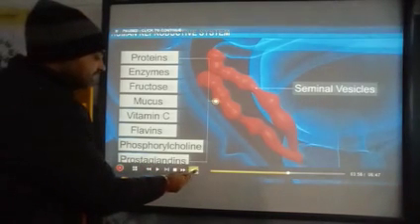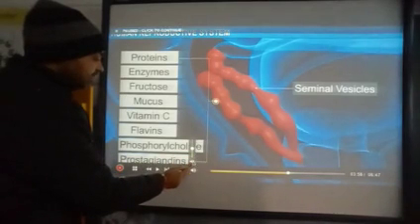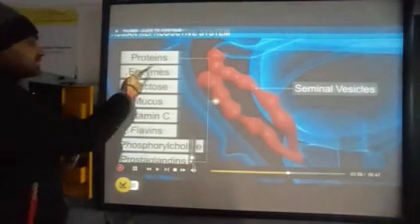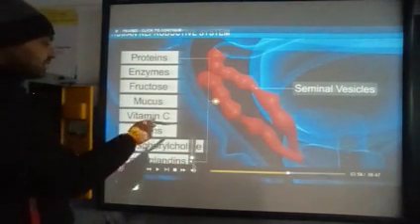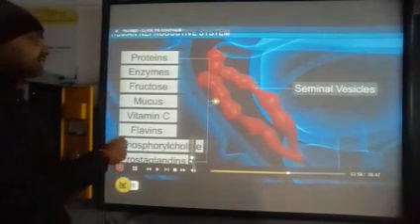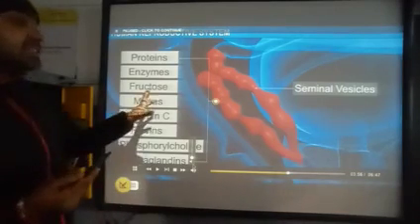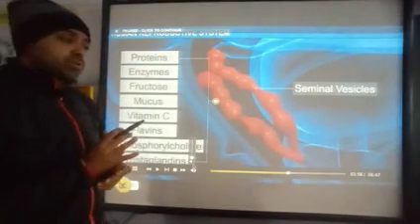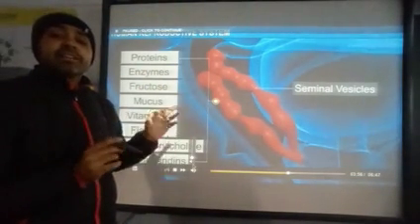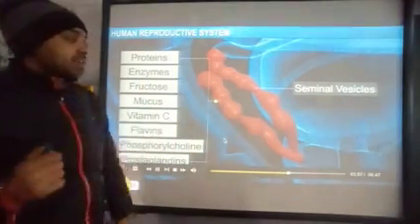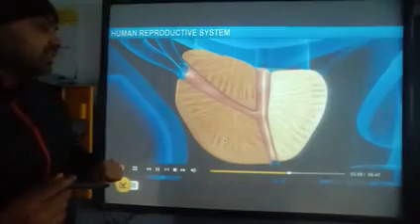Okay, so these are the different chemicals that are secreted. These help in movement as well as nutrition, because there is fructose, and it makes the semen alkaline. Okay, so this is the secretion of the seminal vesicle.